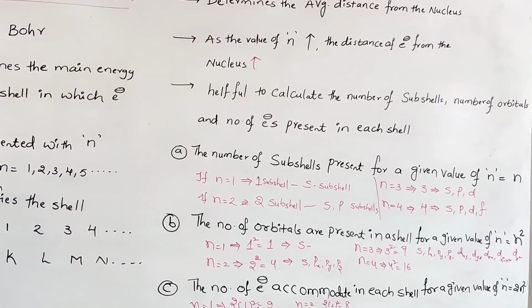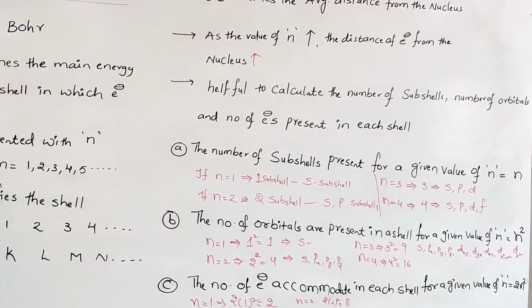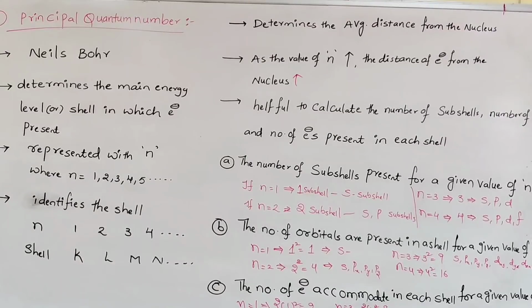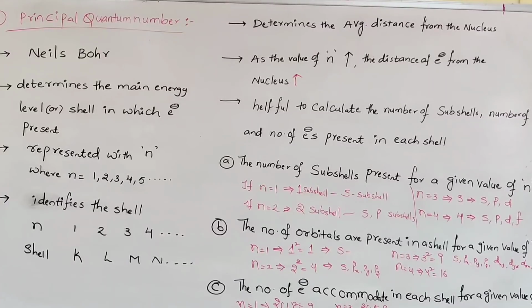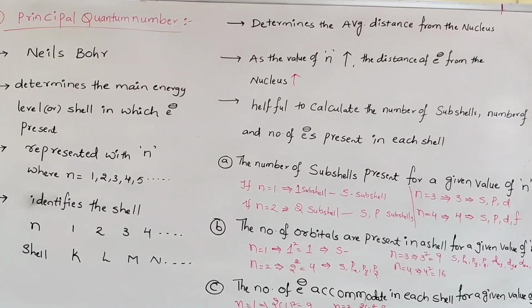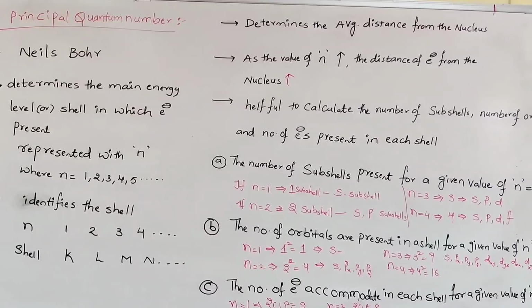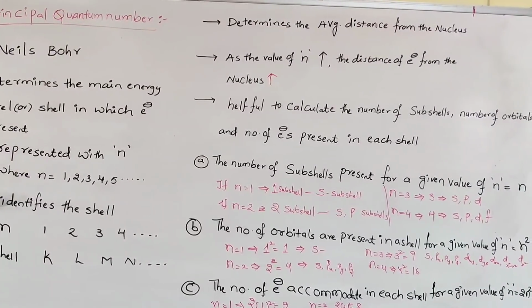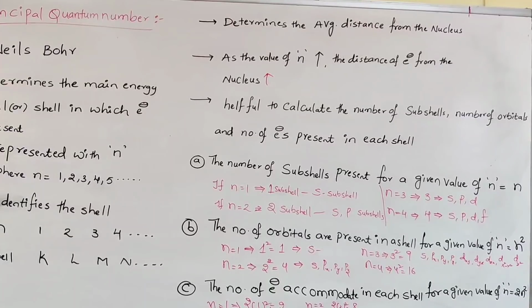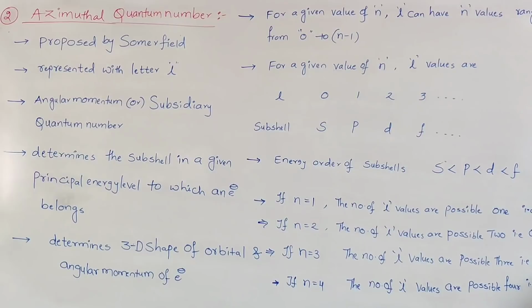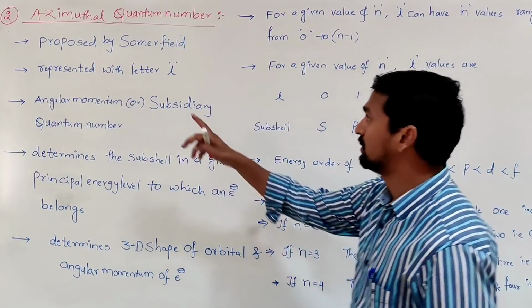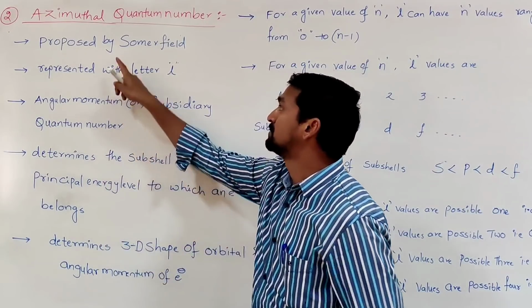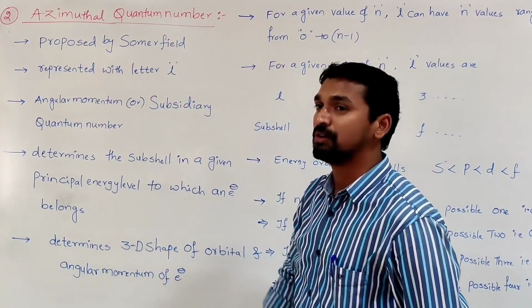Next we go to the azimuthal quantum number, the second quantum number. It is proposed by the scientist Sommerfeld.